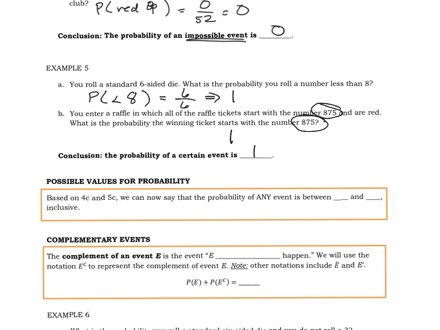So based on our answers to examples 4 and 5, we can now say that the probability of any event is between 0 and 1 inclusive. Okay, so on an exam, if you end up with a probability that's greater than 1, just take a moment and look at that, and well, you're wrong, because there's no way that can happen. And then try again. Be persistent. You can do it.